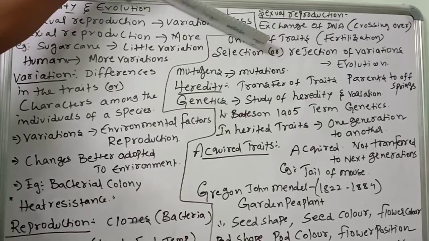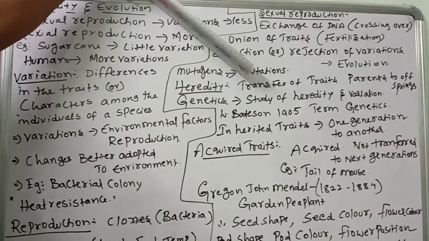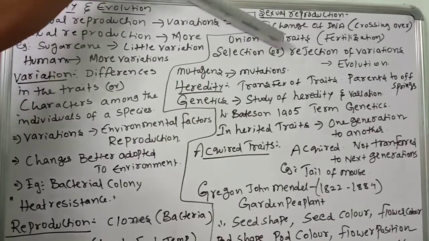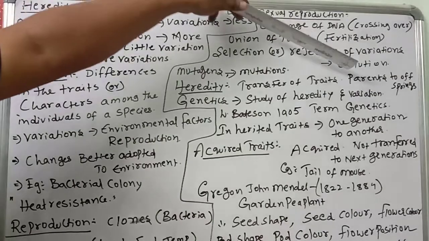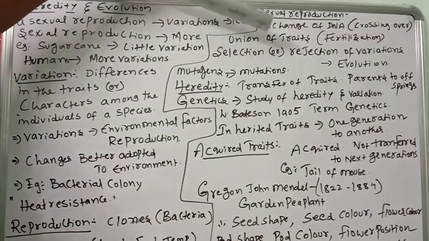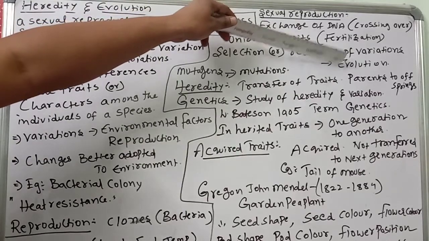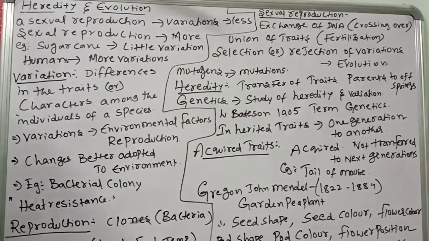Variations are either accumulated or discarded by the combined effect of environmental factors. Who decides? Environmental factors decide. The selection or rejection of variations leads to which one? Evolution. Suppose good variations are selected by nature, and bad, harmful changes are rejected by nature. That leads to evolution.